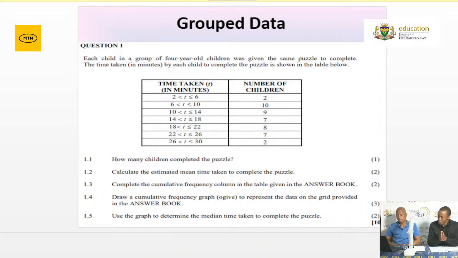And from then onwards, you will be able to represent your grouped data in the form of a cumulative frequency graph or curve. And a grid is provided on which to draw this cumulative frequency curve. Please make sure you know how to plot the coordinates. Remember, the x-axis will be your class interval, and your y-axis will be your cumulative frequency.